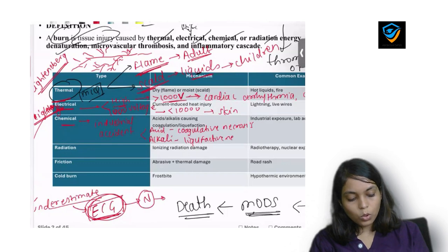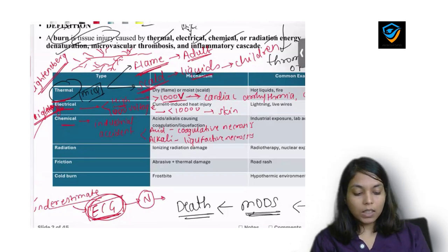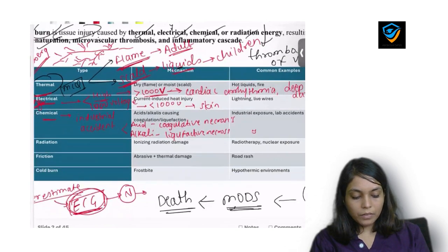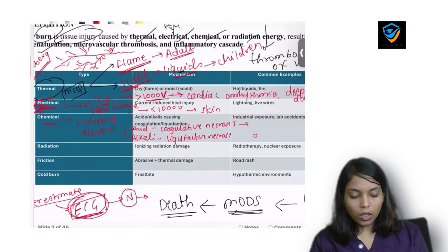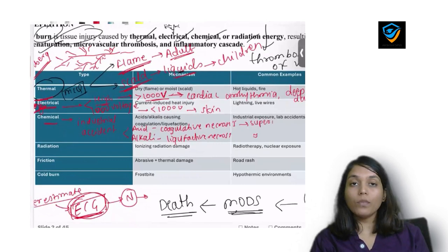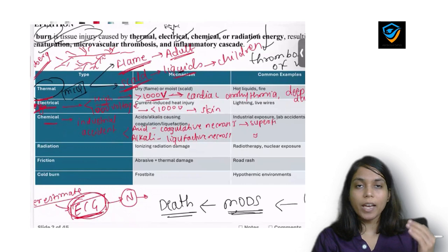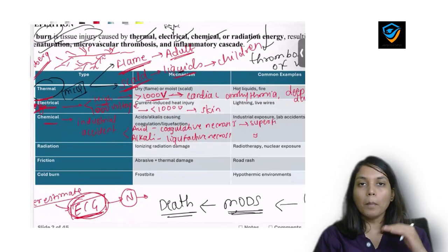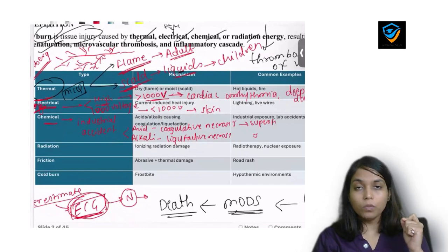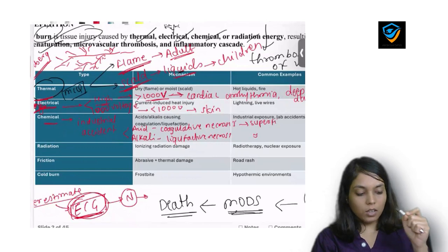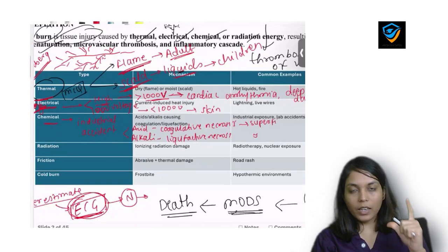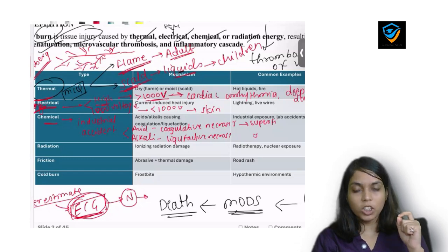Now, coagulative necrosis is a type of necrosis which is generally superficial. Okay, there is formation of superficial eschar. What is eschar? Eschar is necrotic tissue, black colored necrotic tissue, which we see in mummification. So it is a dry type of necrosis where there is formation of eschar, and that eschar prevents penetration of infection, penetration of burn to the deeper area.